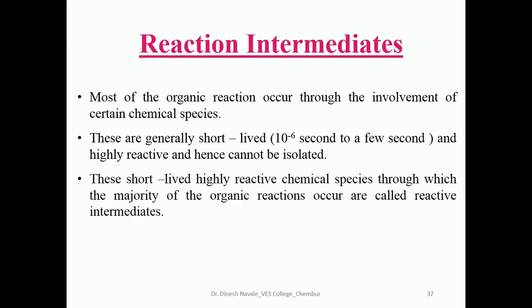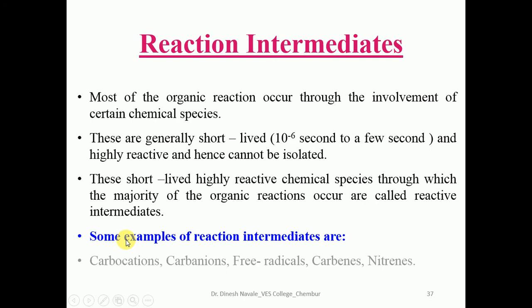So the short-lived, highly reactive chemical species through which the majority of organic reactions occur are called reactive intermediates. What are the different types of reactive intermediates? Some of them are carbocation, carbanion, free radical, carbene, as well as nitrene.